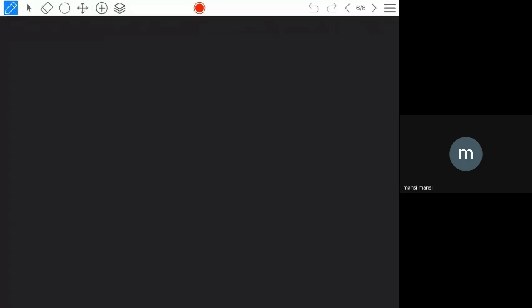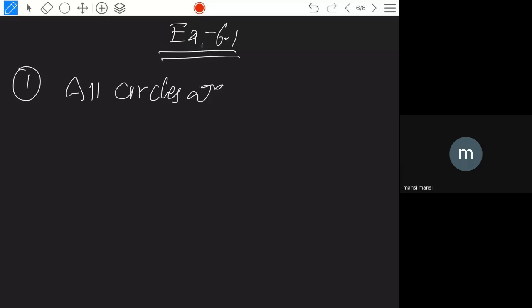So, exercise 6.1 is very simple and you can complete it in the easiest way. The first question is fill in the blanks. All the circles are dash. If you take a big circle and a small circle, they may not always be congruent, but they are all similar.